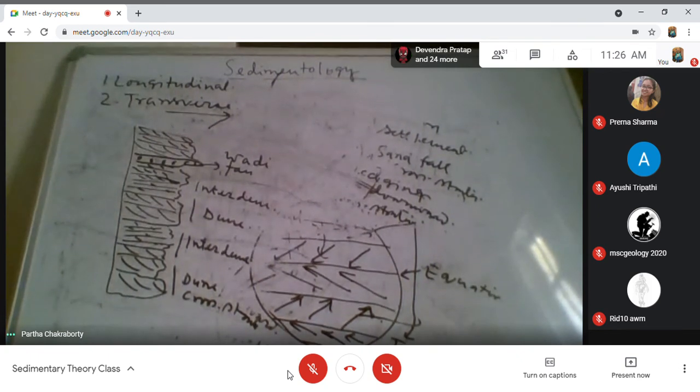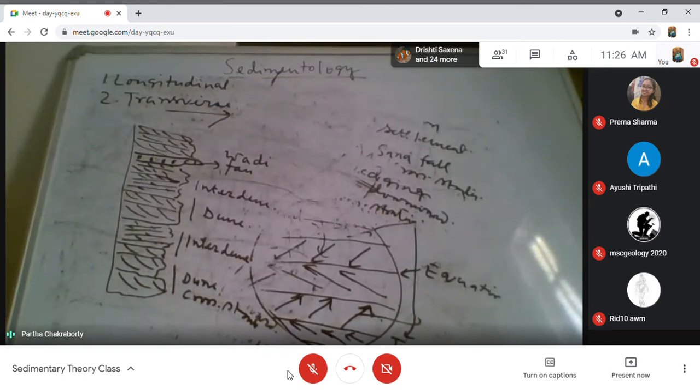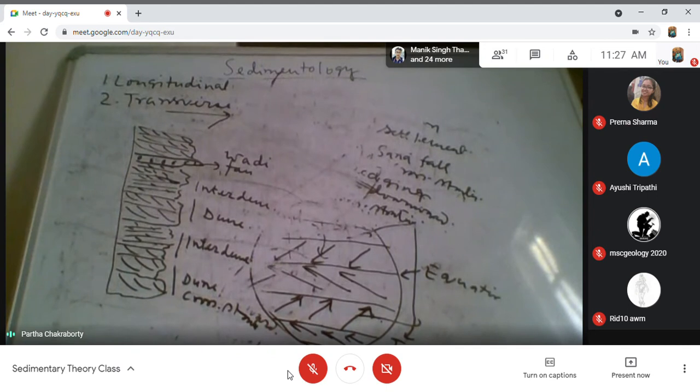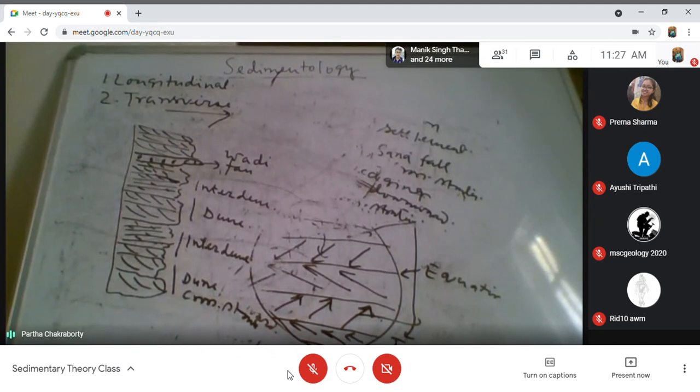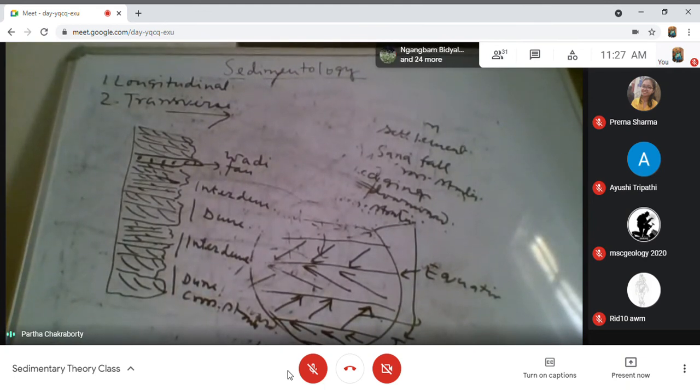Now this is an attempt to show you the general succession of an aeolian deposit, and it is actually an interbedding between a dune and interdune deposit. Dune and interdune. In between, you can have small scale fans if there is high precipitation, in the form of a fan, what we call the wadi fan. And as I have shown you a nearly equal distribution of dune and interdune, it may not be. What will be the distribution of dune and interdune?